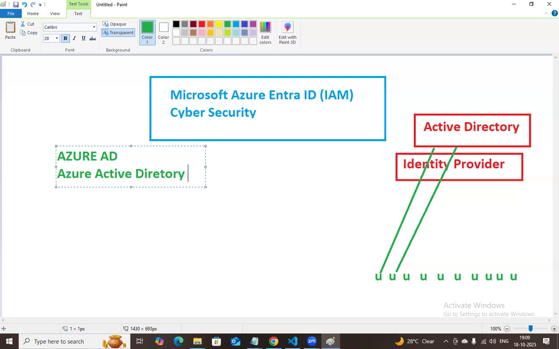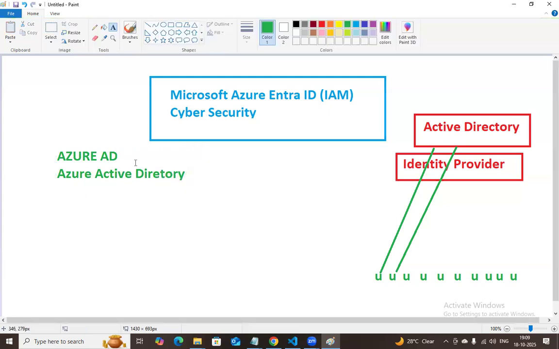The same Active Directory they are maintaining in the cloud. By maintaining this Azure Active Directory, there are n number of Azure-related applications like Azure DevOps, Azure Data Engineering like ADF and Data Lakes. There are multiple things, Databricks, whatever it may be.